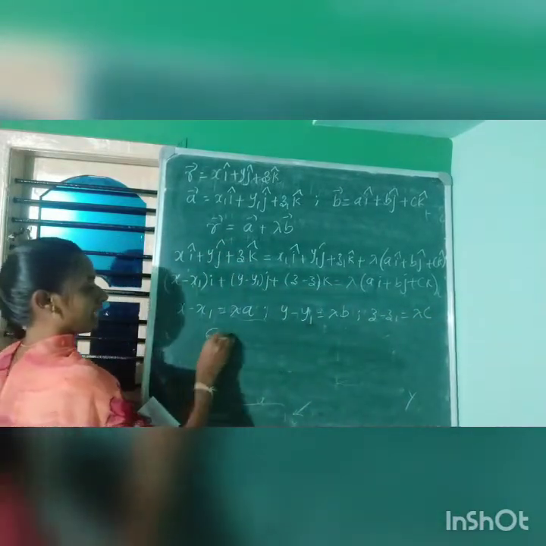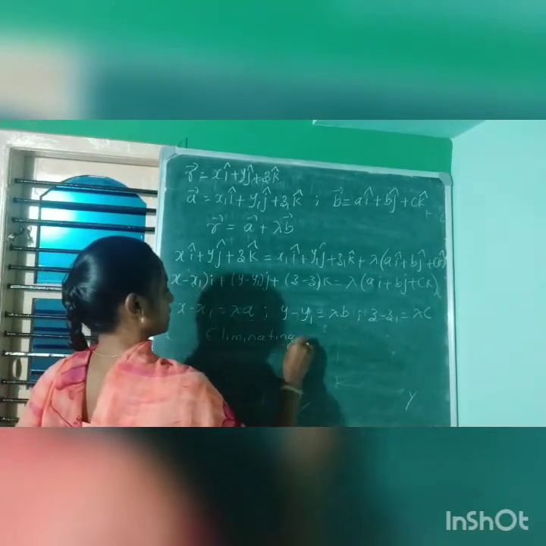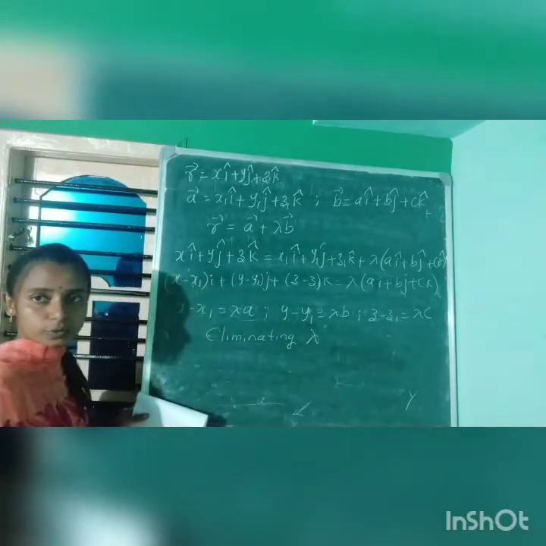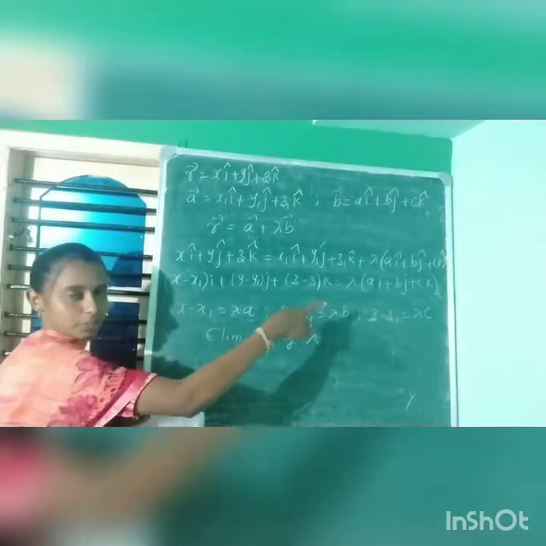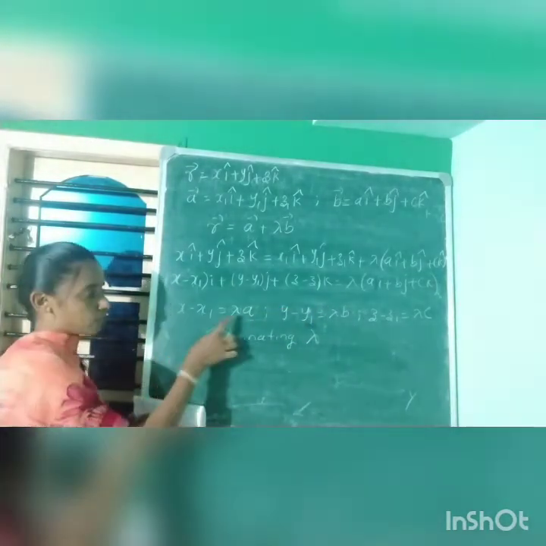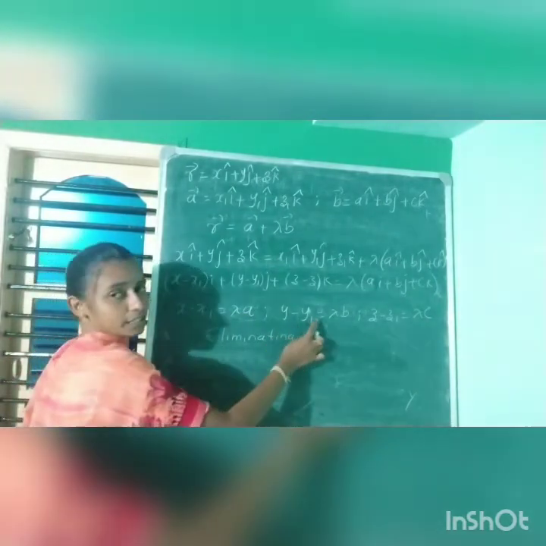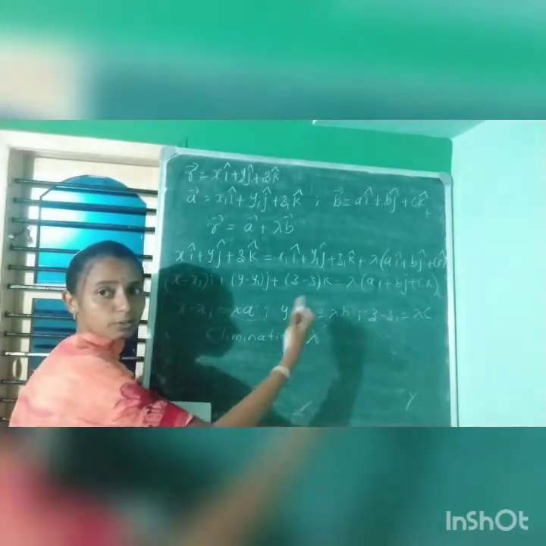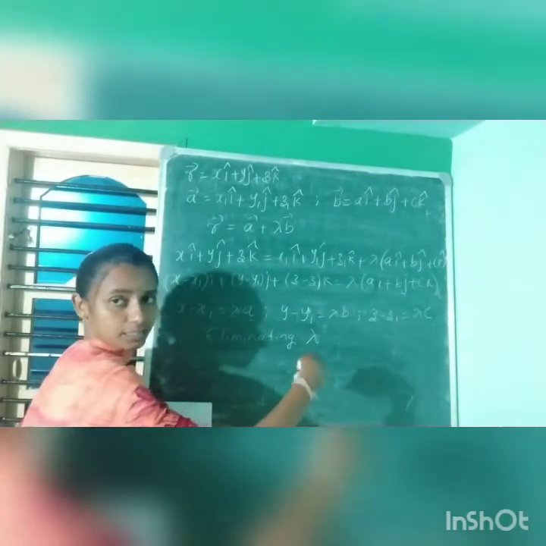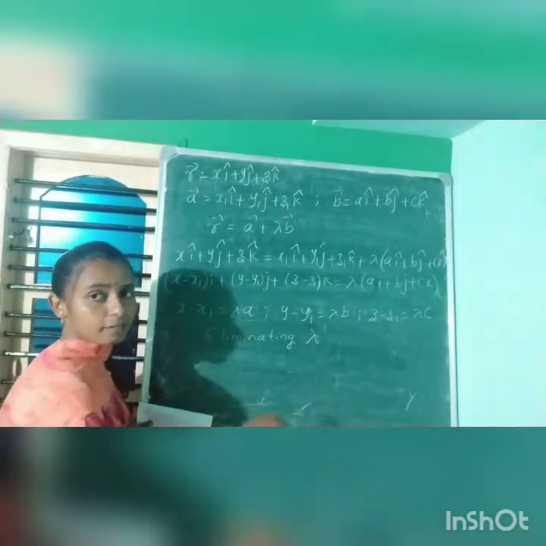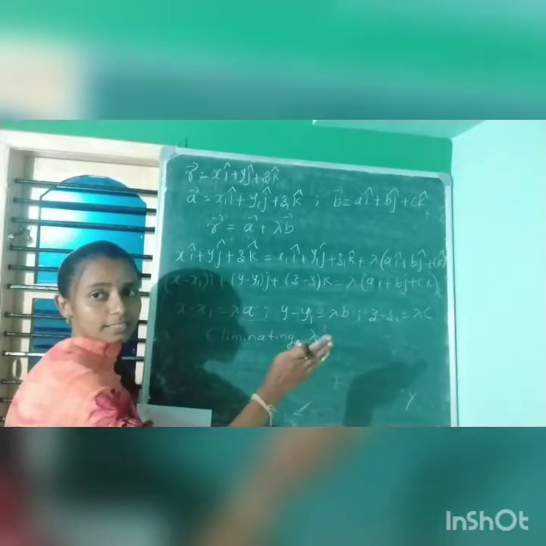Now, eliminating lambda, if you keep lambda on one side in all three expressions, what will you get? x minus x1 divided by a is equal to lambda. y minus y1 divided by b is equal to lambda. z minus z1 divided by c is equal to lambda. The right-hand side of all three expressions is the same, that is lambda.